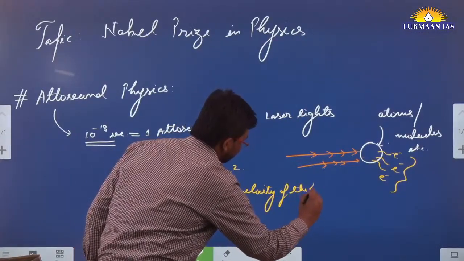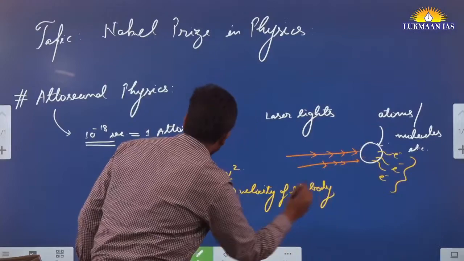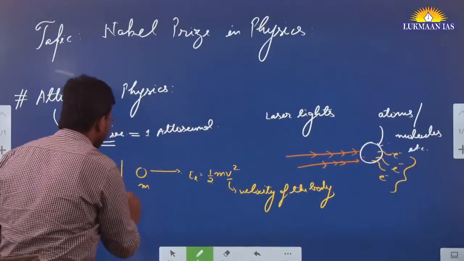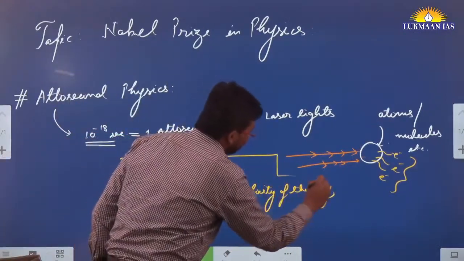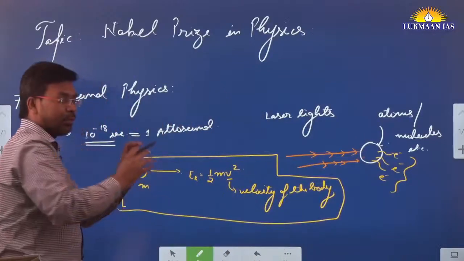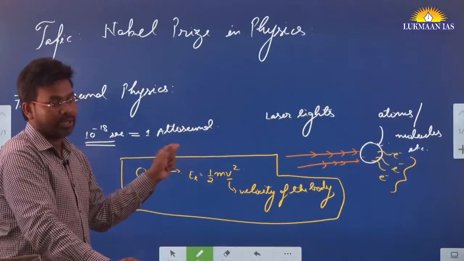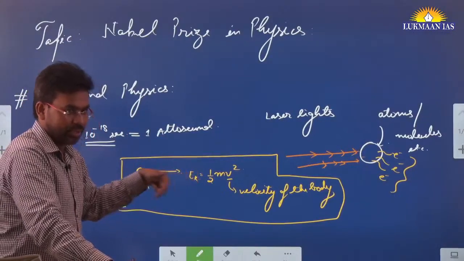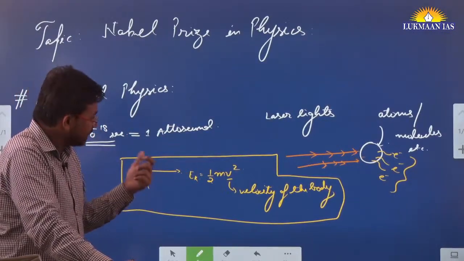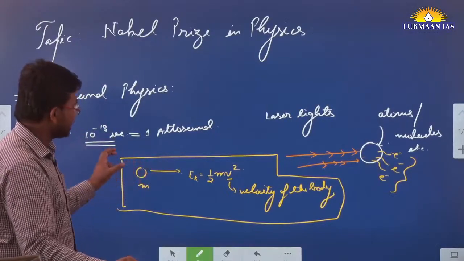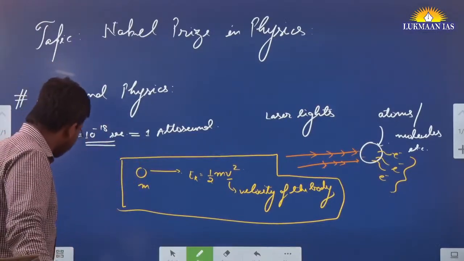This is how we calculate the kinetic energy of a body in the case of big bodies. But the kinetic energy of a smaller body may be calculated using some other formula, because the formula also changes from scale to scale. That is the way they calculated kinetic energy.